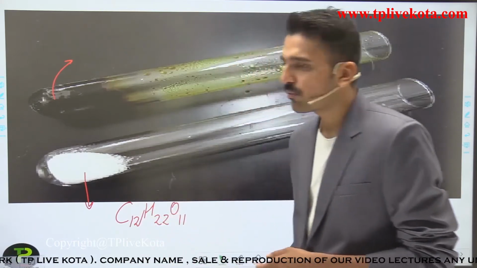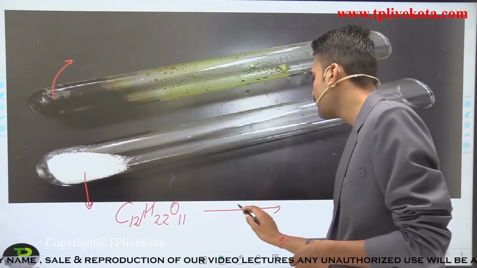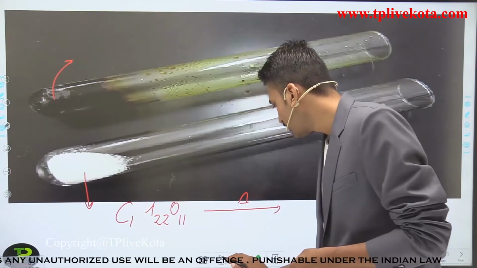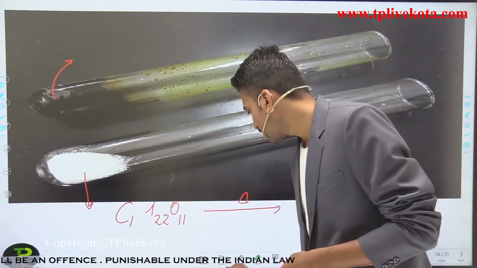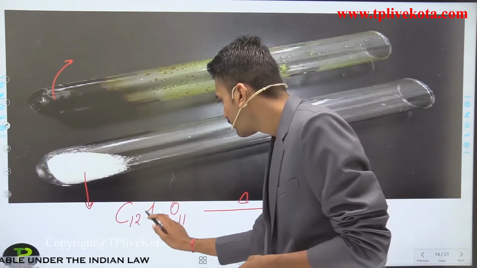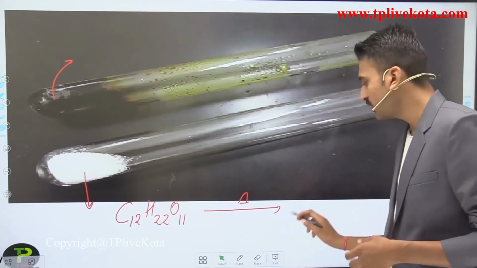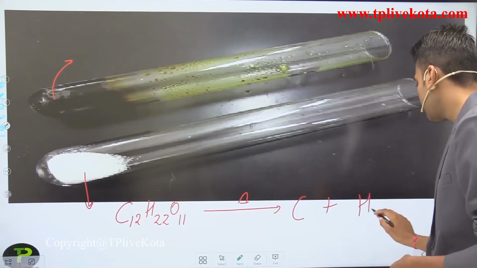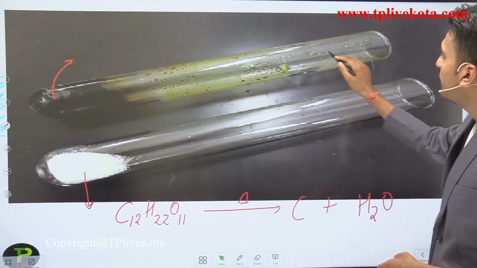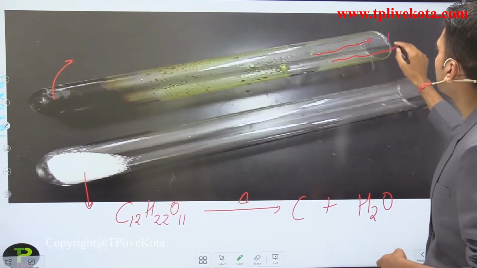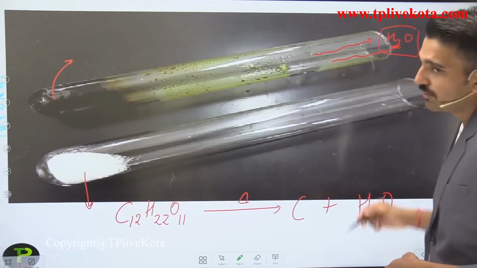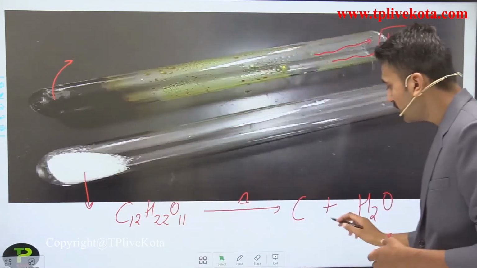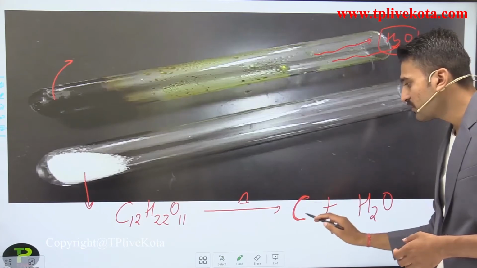C12H22O11. This is the formula for sugar. And when I heat this, what forms here? Carbon forms, along with the evolution of a gas, that is H2O. It means that the fumes that were coming out of this test tube are the water vapors. And the black color that appears here is because of this carbon, and carbon is black in color.